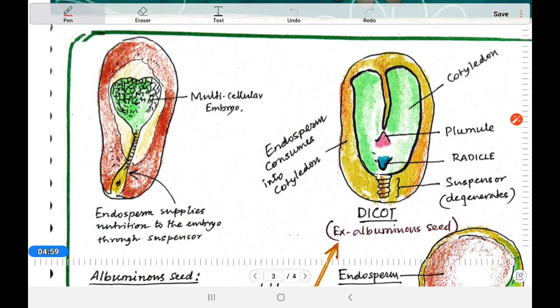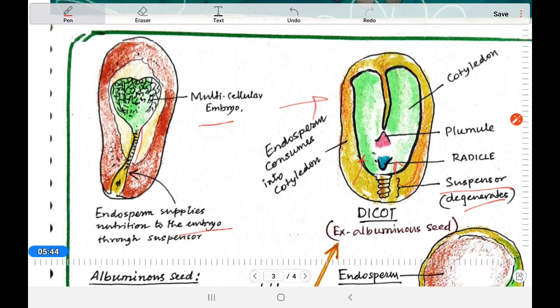Now gradually it is divided into a multicellular embryo, and the endosperm supplies nutrition to the embryo through the suspensor. So it gradually takes the place of the endosperm. In the next diagram you can see the suspensor gradually degenerates because the endosperm supply also becomes less, as it has gradually decreased in size, and the cotyledon takes its place. The endosperm is consumed into the cotyledon. Then here you can see the cotyledon.